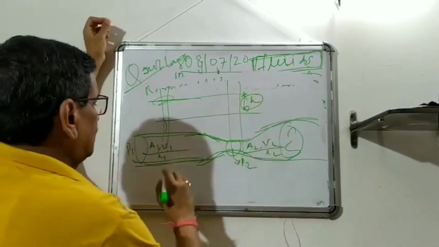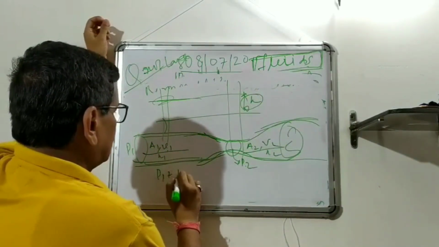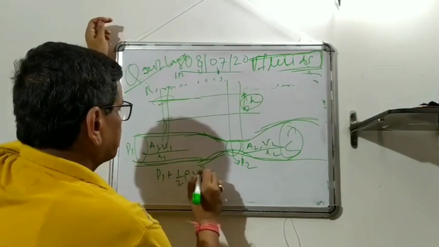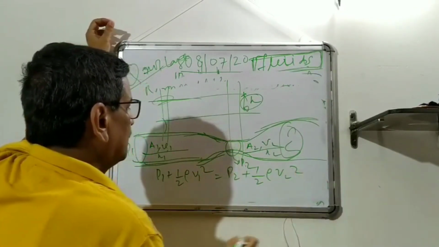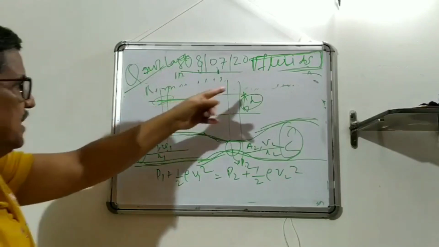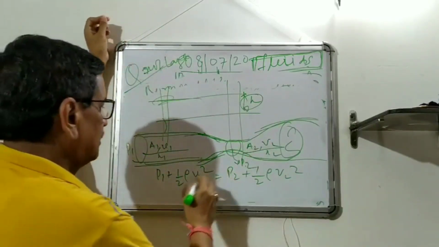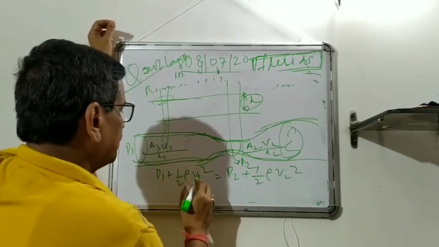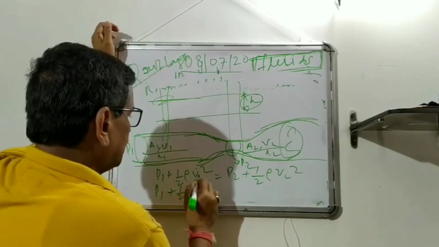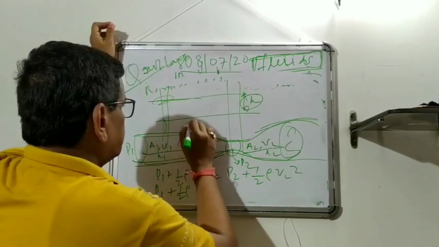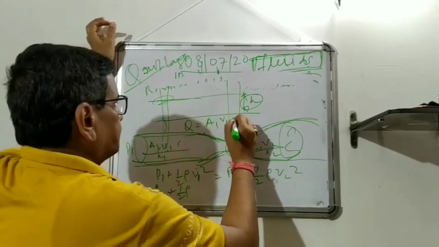So you write P1 plus half rho V1 square equals P2 plus half rho V2 square. And P1 minus P2 will be rho g h, because that is the difference. The discharge is Q, so Q is A1 V1 equal to A2 V2.